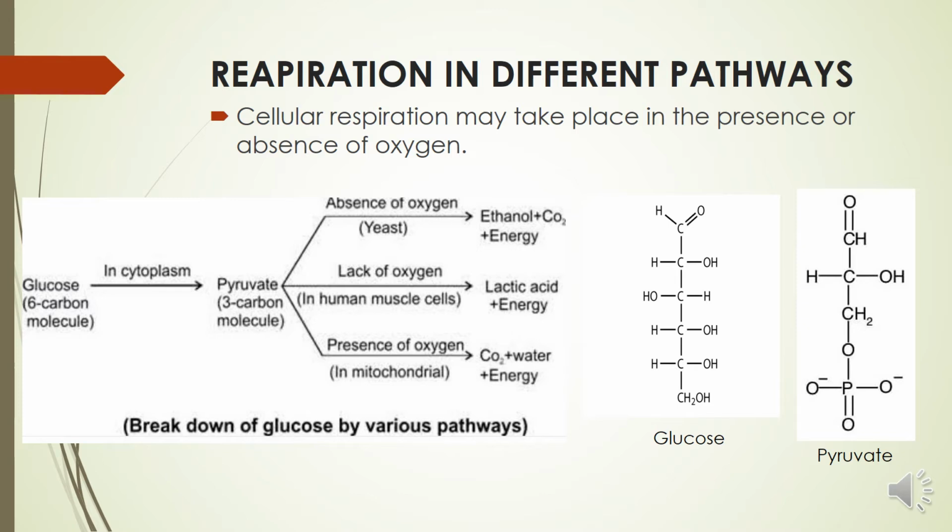First, you can see in the diagram the pyruvate is converted into ethanol and carbon dioxide. This process takes place in the absence of oxygen, right? A very simple example is yeast during fermentation, and another example is the process of curd making in our homes, right?